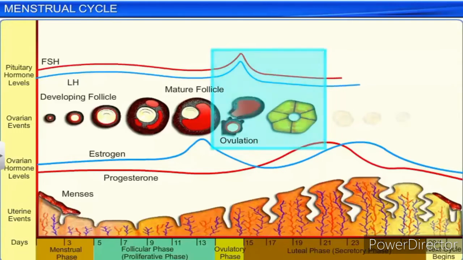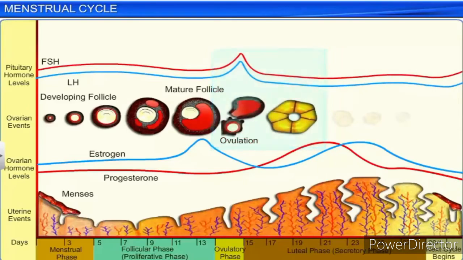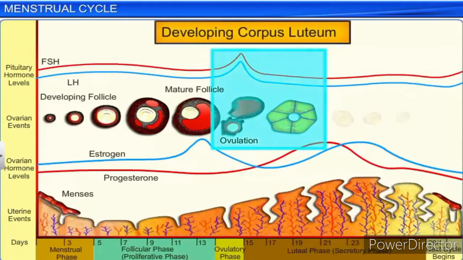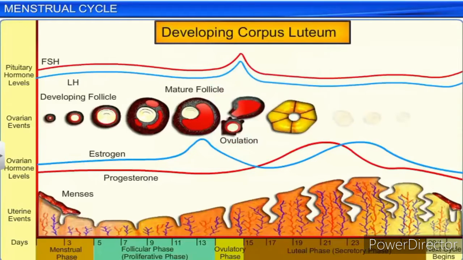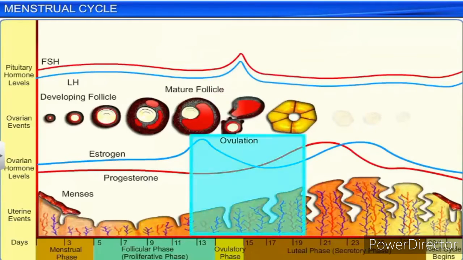This LH surge causes ovulation by rupturing the Graafian follicle and turning the follicle's remnants into the Corpus Luteum. The estrogen level in the body too reaches its peak, and we see a gradual thickening of the endometrium.